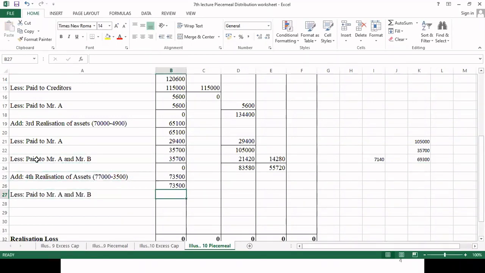Here we want to pay 69,300 between Mr. A and B. So divide it by 5 and tell me how much it comes. 41,580 for A, and here 27,720. Make a total of both; your answer should be 69,300.